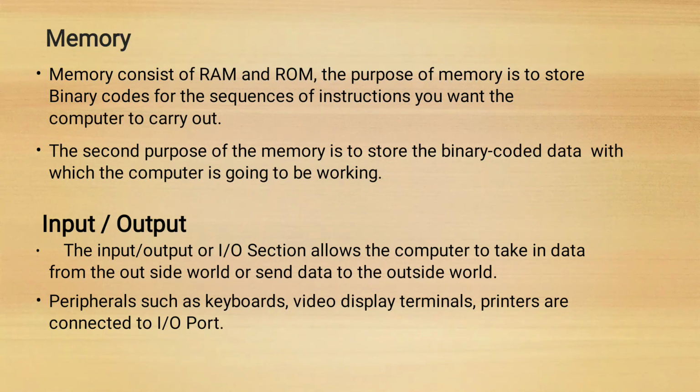If it stores the data temporarily, that means it is stored in RAM or random access memory. If it is stored permanently, that means in ROM, read only memory.